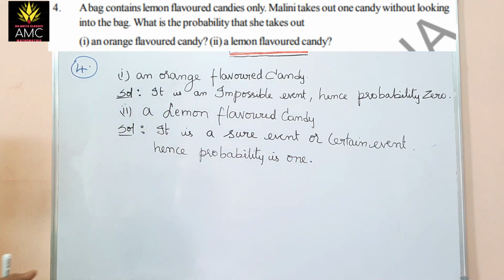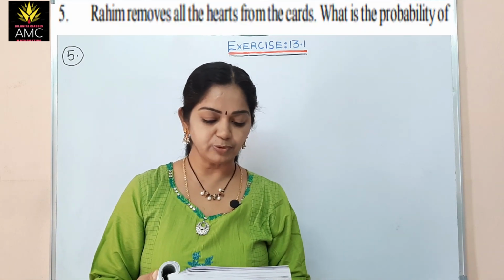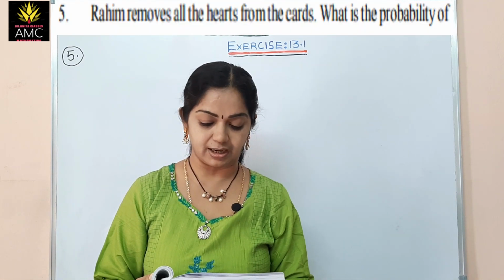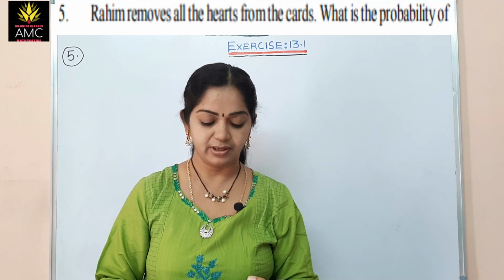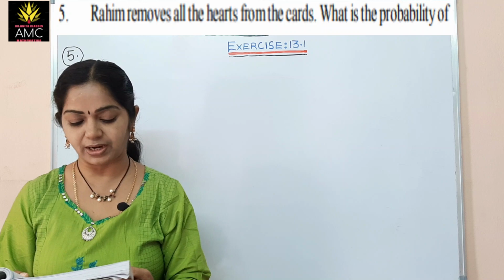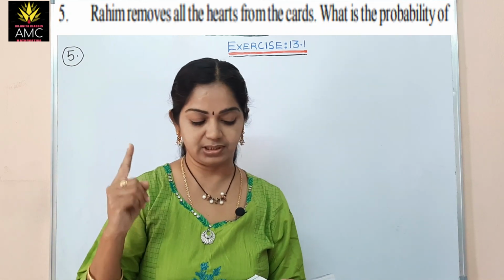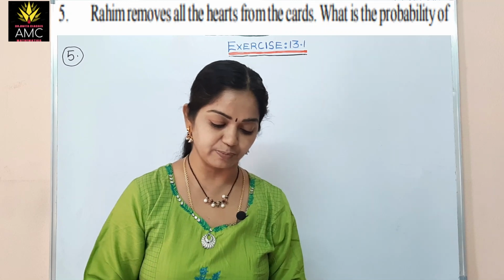Please make a note. Pause the video and note it. Now the fifth one. Rahim removes all the hearts from the cards. What is the probability of? There are 4 parts in the question. The first part, let me write the first one: getting an ace from the remaining pack. That is the first part of the fifth problem.